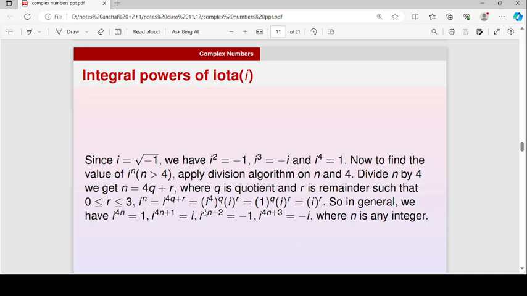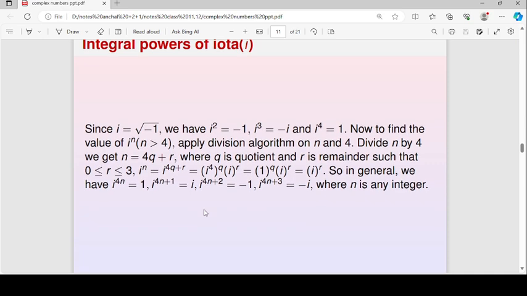Now we'll see integral powers of iota. Since iota is equal to the square root of minus 1, iota square will be minus 1, iota cube will be minus iota, and iota fourth power will be 1.